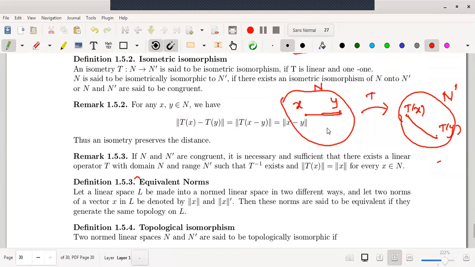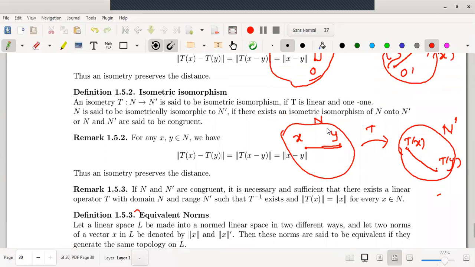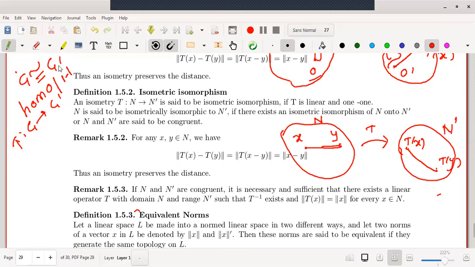Isometric isomorphism. Now we are familiar with the word isomorphism. In group theory we have already defined it. Suppose two groups G and G dash are said to be isomorphic if there exists an isomorphism, that is, if the mapping G to G dash satisfies two conditions: it is a homomorphism, and the mapping is 1-1.